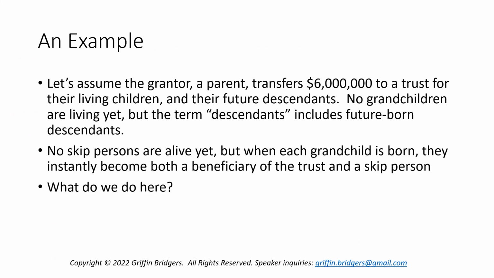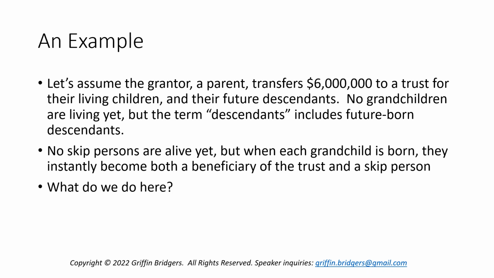Now, before we get started, I want to bring in a layered example from last time. We closed out last time with the concept that we have a grantor who's a parent who creates a trust for their living children and for future descendants. Now, at the time of the transfer, no grandchildren, i.e. skip persons, are living yet. However, the term descendants under the trust and under state law includes future born descendants. So what this means is that no skip persons are alive yet, but when each grandchild is born, they instantly become both a beneficiary of the trust and a skip person.